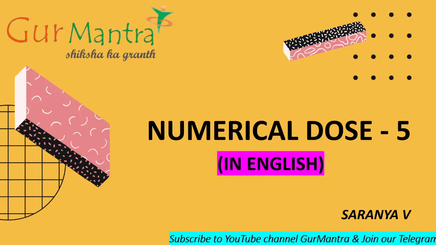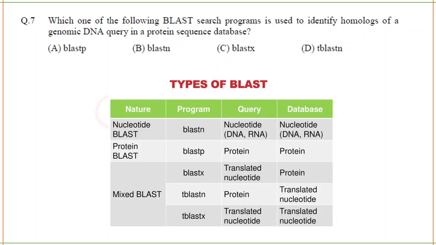Our first question is: Which one of the following BLAST search programs is used to identify homologs of a genomic DNA query in a protein sequence database? BLAST is basically a search program where you can obtain the sequence of a DNA or a sequence of a protein.